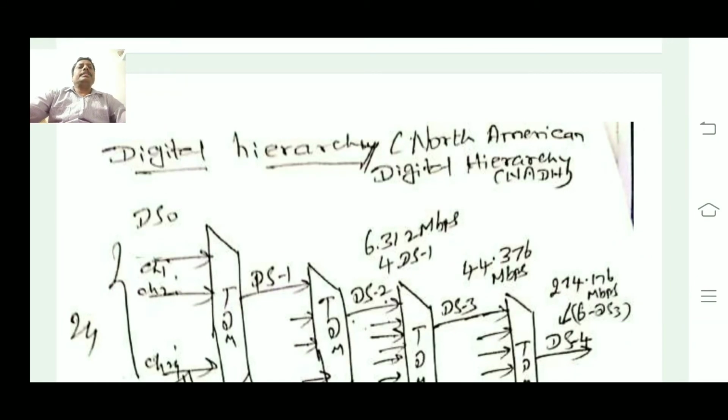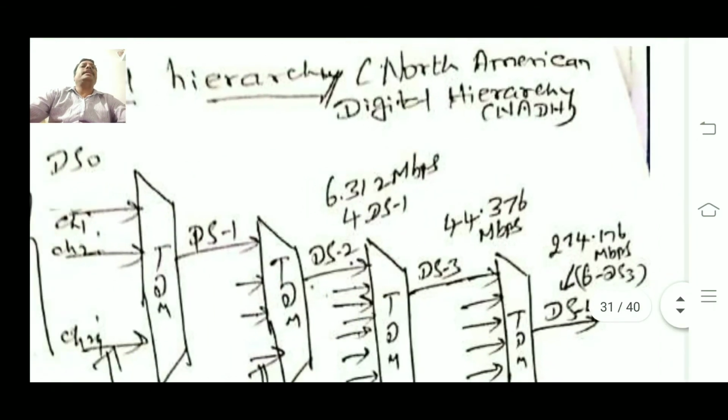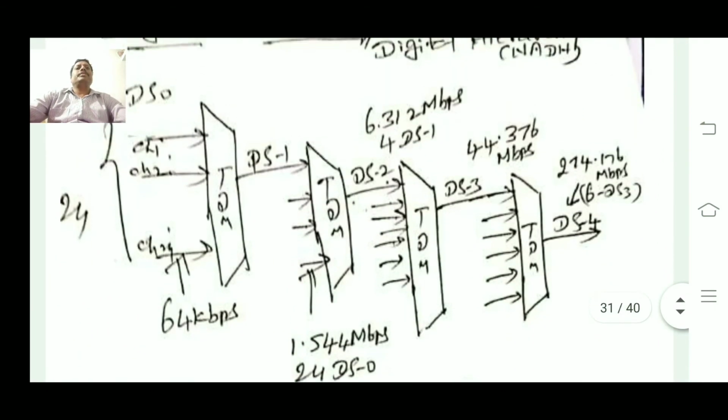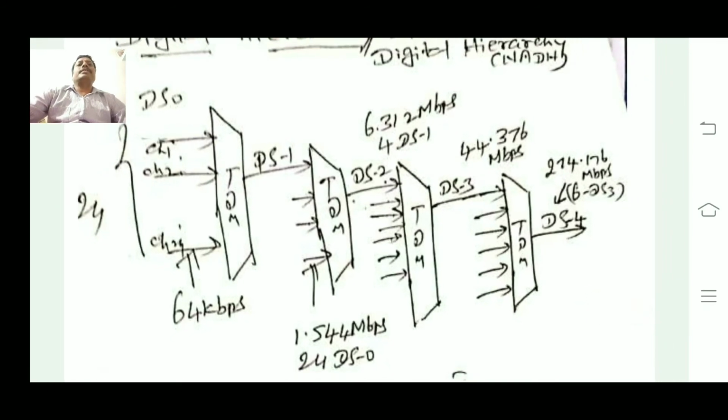Next, the digital hierarchy. This method uses a number of channels and multiplexing. It is used in the North American digital hierarchy, also called the NADH. Here, channel 1 to channel 24 are each 64 kilobits per second.